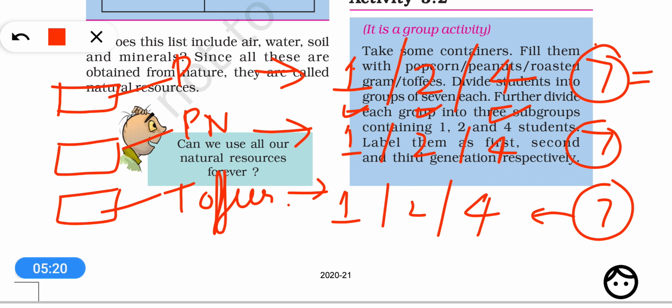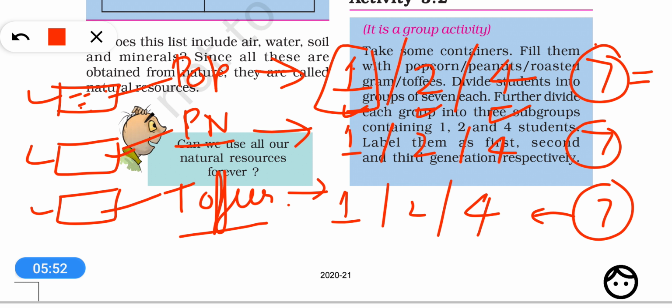Dear students, you know that there is a limited amount of popcorn in the first box, a limited amount of peanuts in the second box, and a limited amount of toffees in the third box. Now this box will be given to this student of the first group and will be allowed to take whatever amount of popcorn he wants to eat.